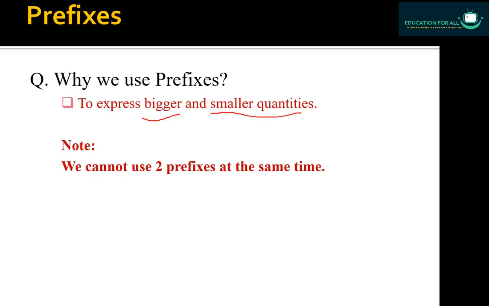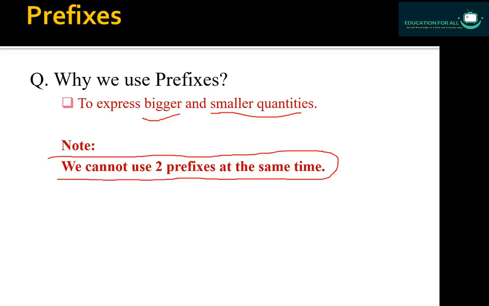And a very important note you are watching over here is that we cannot use two prefixes at the same time. This is very much important. Like, if you want to write, let's suppose, 1000 meters.